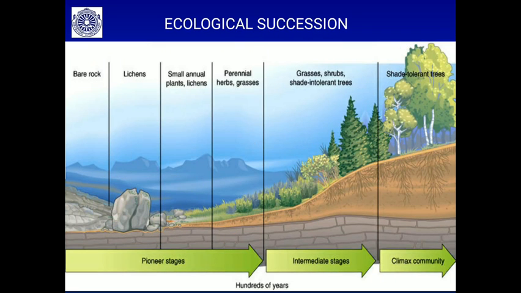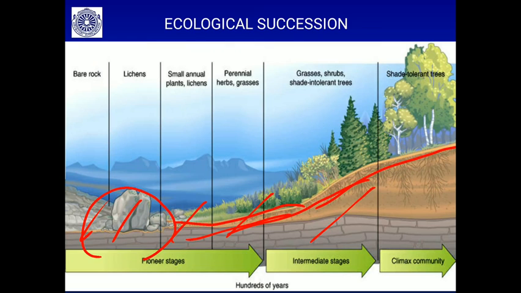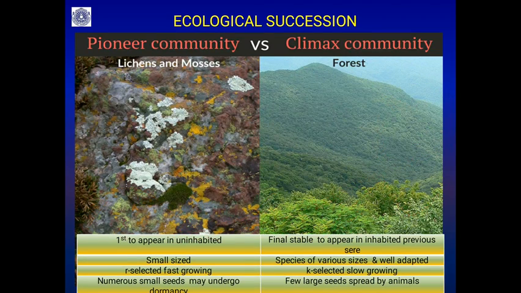So this is what you can see: on the bare rock, lichens develop. These are all pioneer stages, small annual plants and lichens. Then herbs, perennial herbs, the grasses. By this time you can see the soil formation. The bare rock is slowly converted into soil, and it supports the shrubs and the trees, different varieties of trees, and this is going to become the climax community, and these are all the intermediate seral communities.